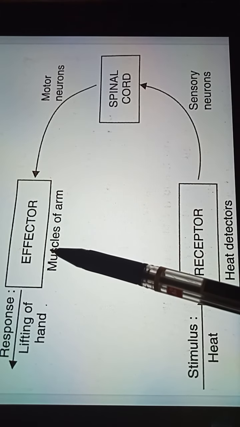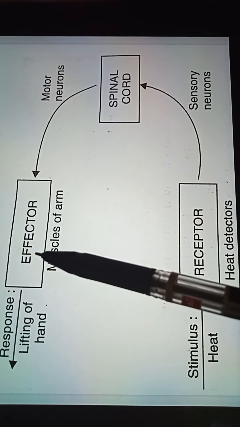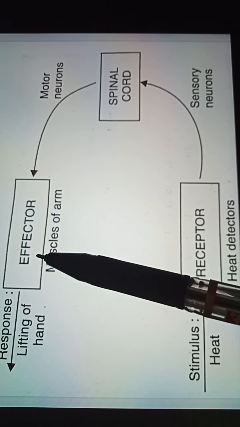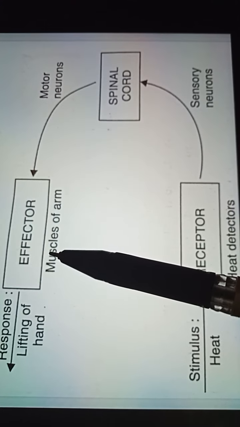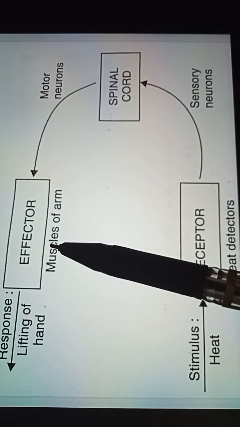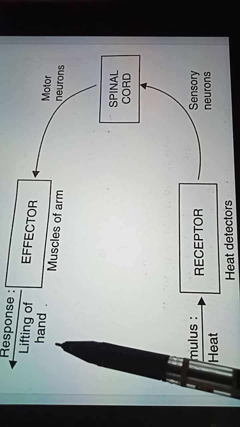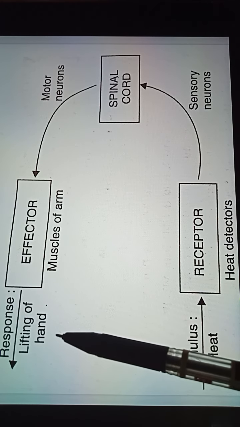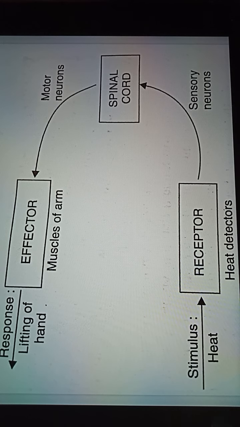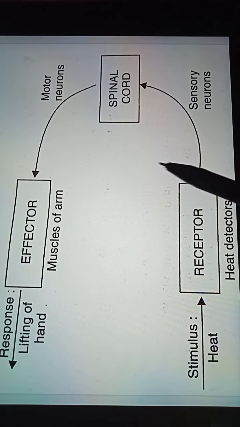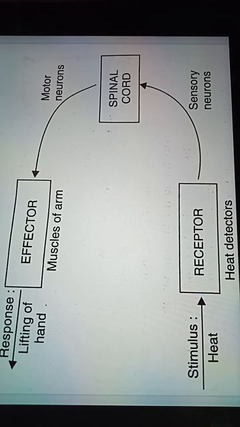The effectors are the muscles of the arm. What are effectors? Effectors means the part of the body which has to show the response against the stimulus. So the muscles of the arm will act as the effectors, and how will they show their response? By lifting of the hand. So in this way, this pathway is known as the reflex arc.